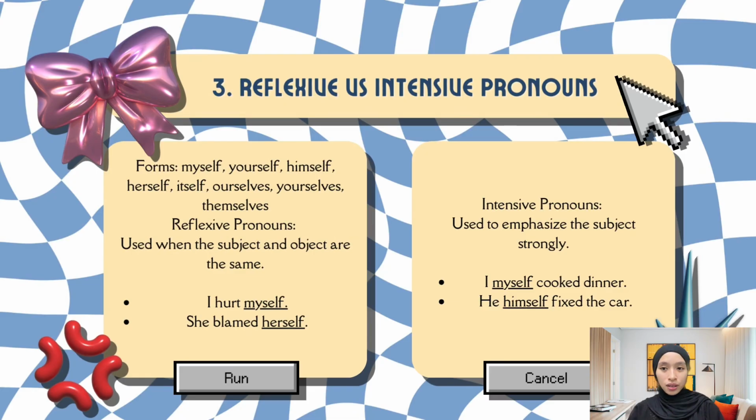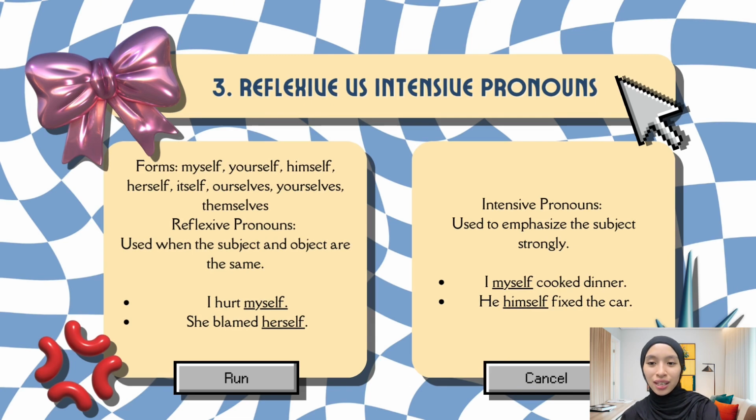Closely related are intensive pronouns which look the same but serve a different purpose. Intensive pronouns add emphasis. For example, I myself cleaned the room. If we remove myself, the sentence is still correct, but less emphatic. So reflexive pronouns reflect, while intensive pronouns emphasize.